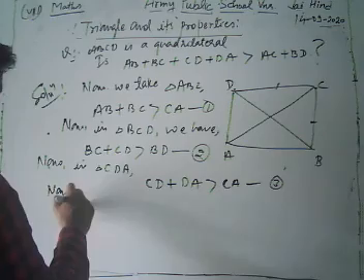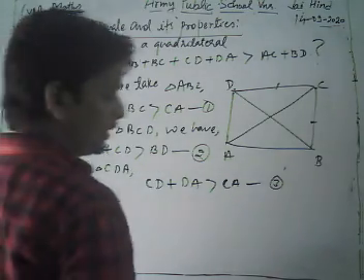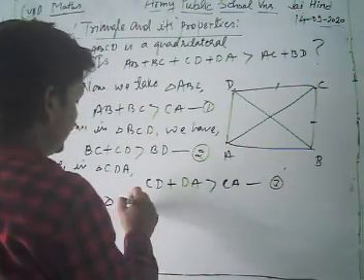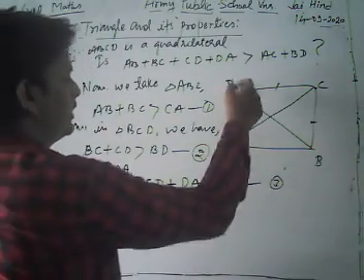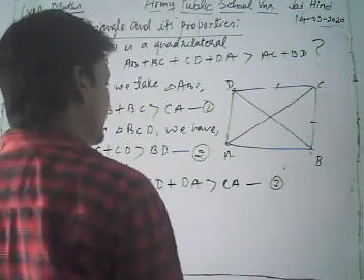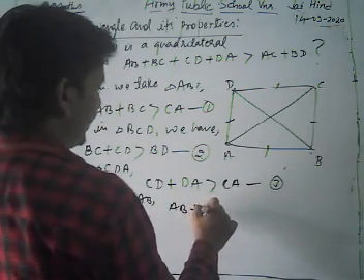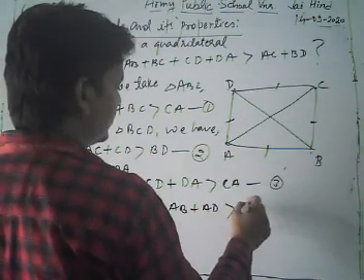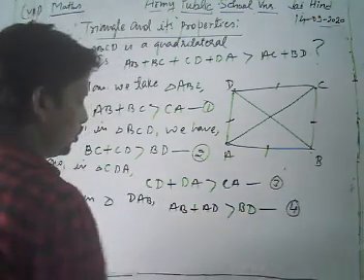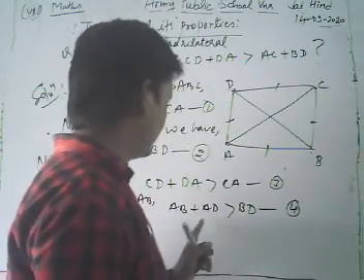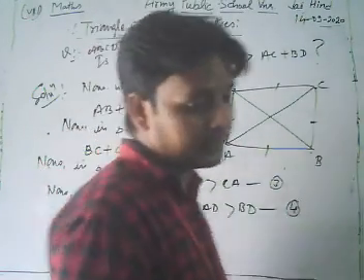Now in triangle DAB, we apply the same property. AB plus AD is greater than BD. We take equation number 4. Now let's see what we have. AB plus DA or AD is greater than BD.